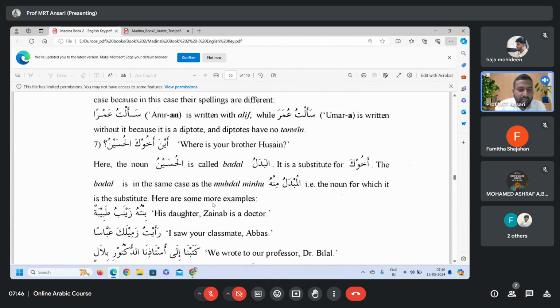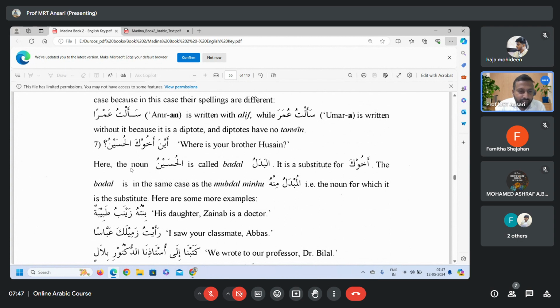Number 7. Aina akhuka al-Husainu. Where is your brother Husain? Here you see akhu. And what is al-Husainu? This is badal. If you remove akhuka, you say aina al-Husainu. Right? So here al-Husainu acts as badal.